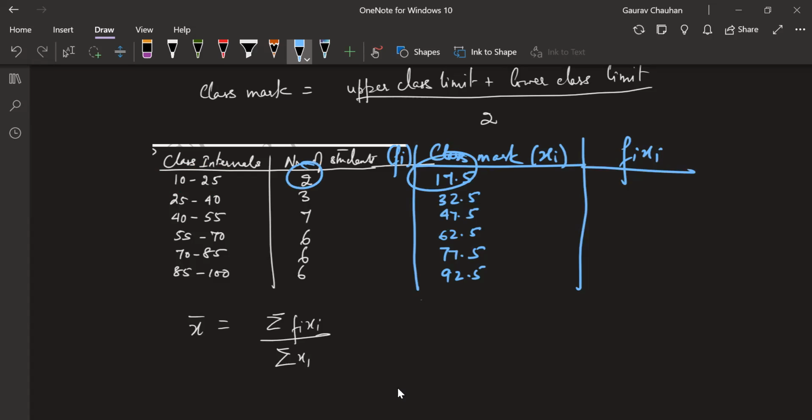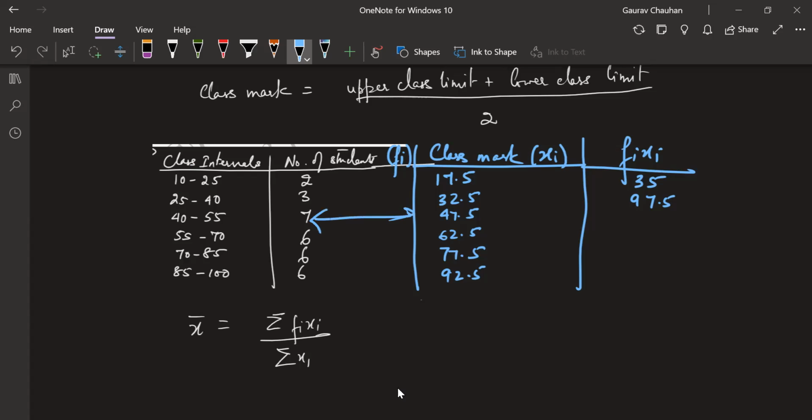So I'll do 2 into 17.5, that's 35. 3 into 32.5 is 90 plus 7.5, 97.5. Check once, Tulsi. It happened by chance here because it was 2. Here it is 3 into this number is 97.5. If you add 20 and 40, it's 65. Okay, no problem, but I like how you're alert and looking for patterns here.